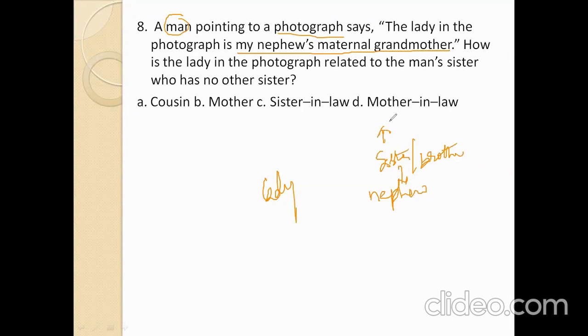So maternal grandmother means mother's side. Mother's side means sister. Sister's mother is the mother of the said person. Here this person's sister, this person. So this person's mother is the said person's mother also. That lady is the man's mother. Option number B is the right answer. So mother is the right answer.